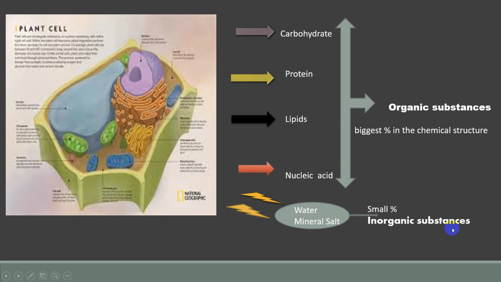What about the inorganic substances? They are only found in a small percent inside the cell, and are only divided into water and mineral salts. Okay, so this slide shows the chemical structure, the chemical content of the cell.